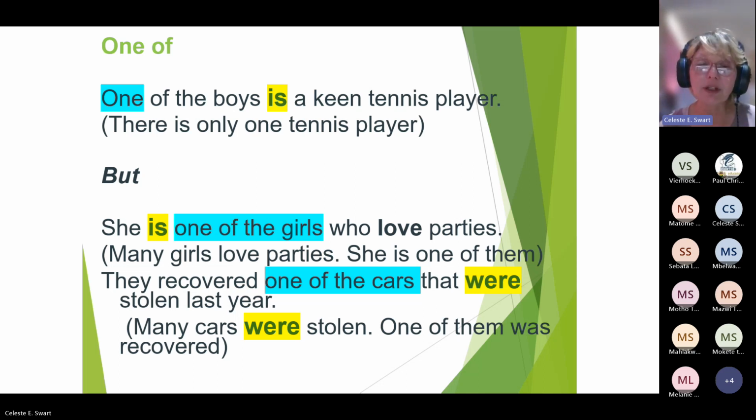They recovered one of the cars that were stolen last year. Here again, we have one of the cars, so we're not speaking about a singular here. We would say they were recovered, or they were stolen last year. So one of the cars can be replaced with they. Please remember that. Think, how can I replace these with a pronoun? And that will help you. Because in this case, many cars were stolen, but only one was recovered.